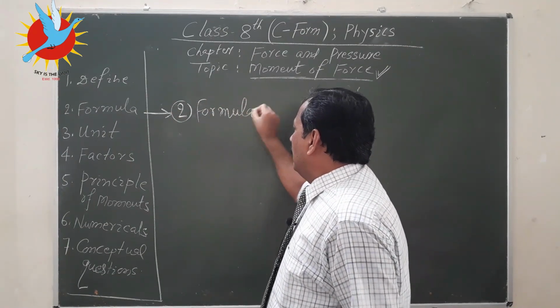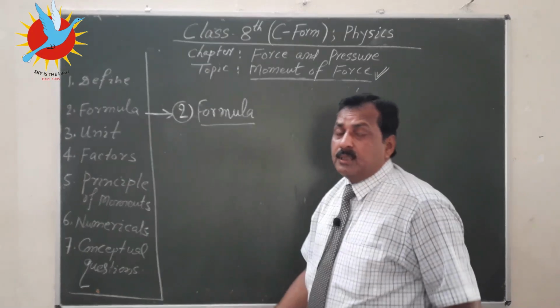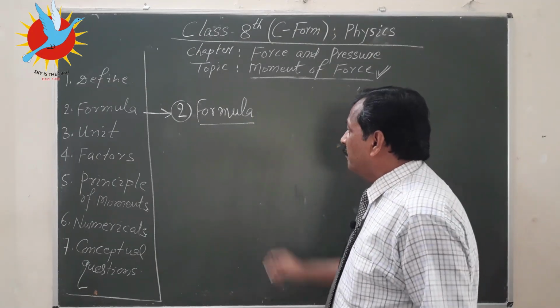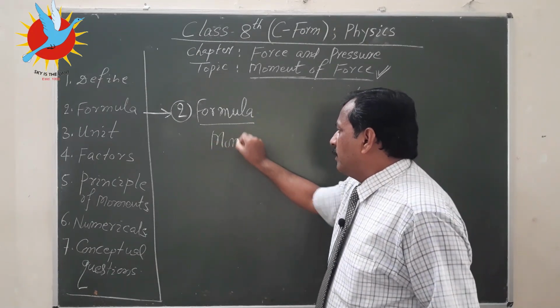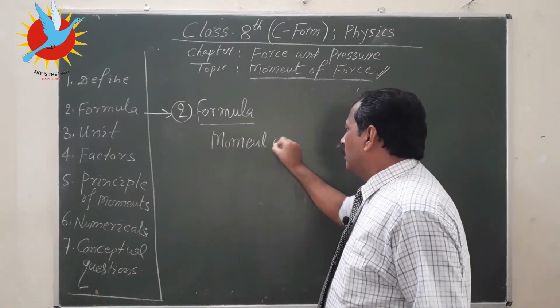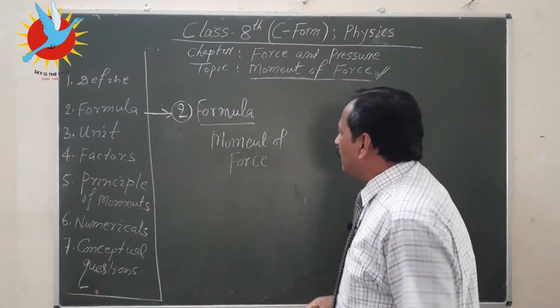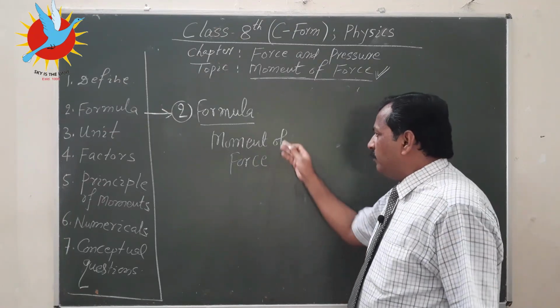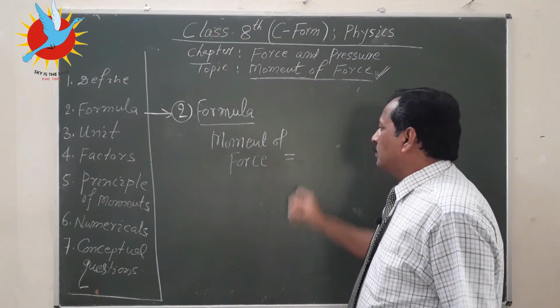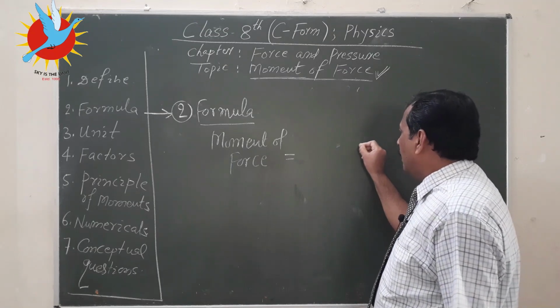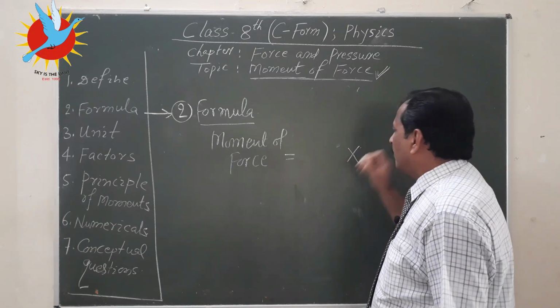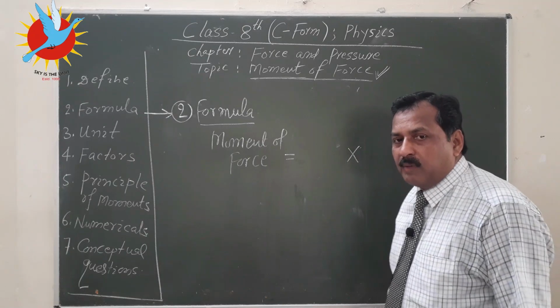So take note of the definition. Moment of force is defined as product. This means moment of force is equal to product. Product means multiplication. What is one factor?